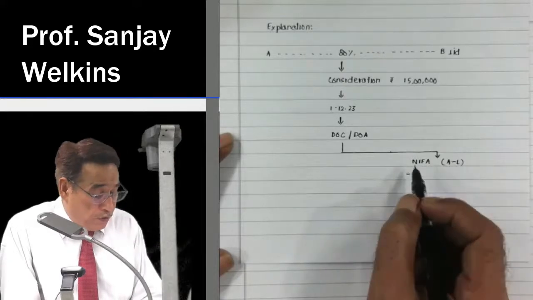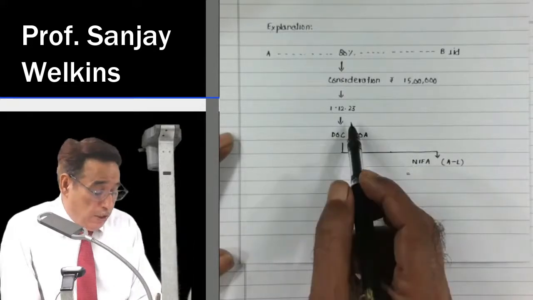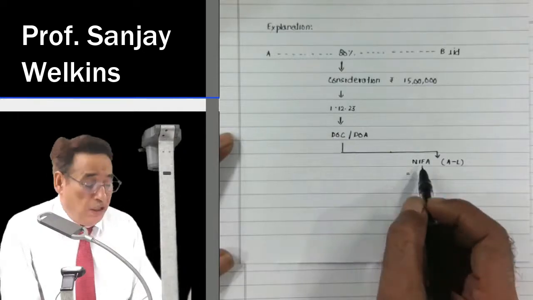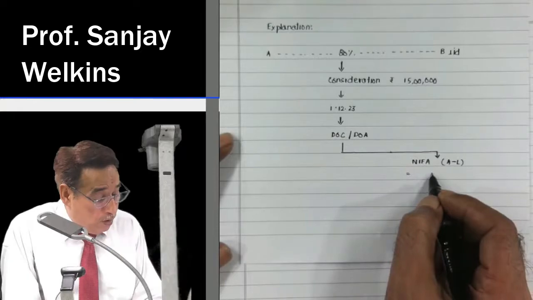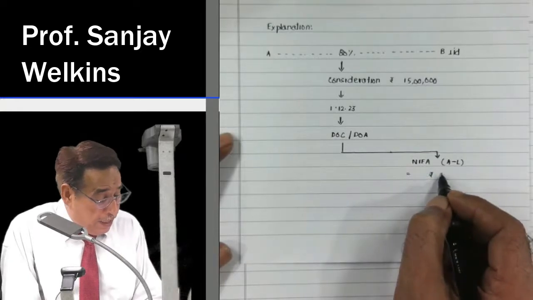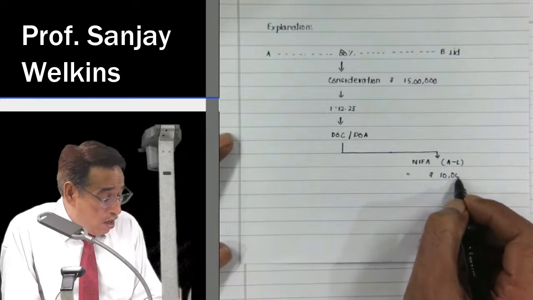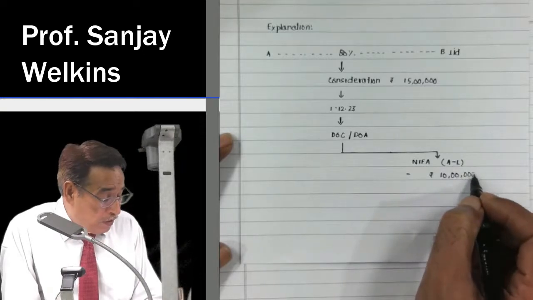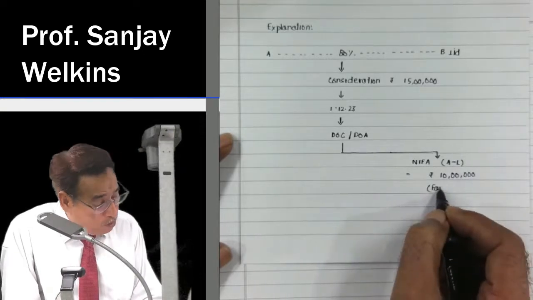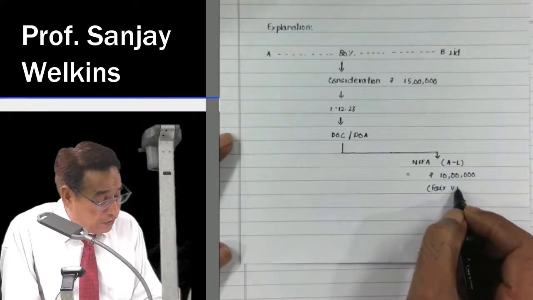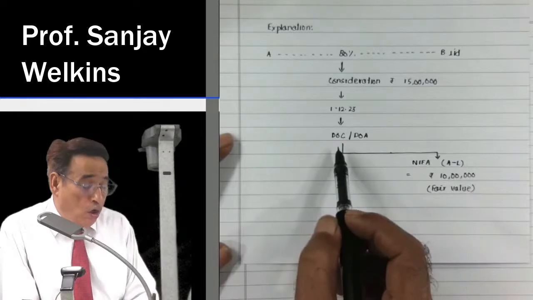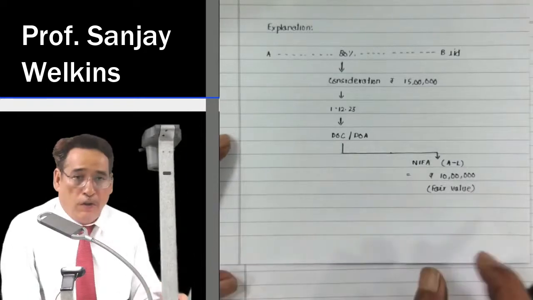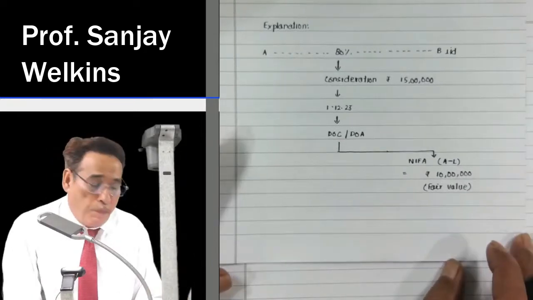We presume on 1/12/2023, net identifiable assets of B Limited is equal to rupees 10 lakh. And we further presume this is the fair value. Fair value of net assets of B Limited on the date of control or on the date of acquisition is rupees 10 lakh. Is it clear to you?